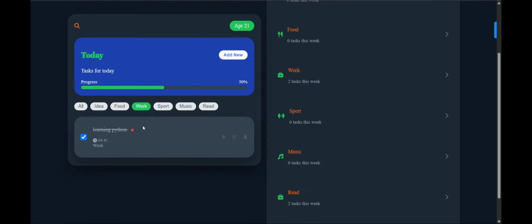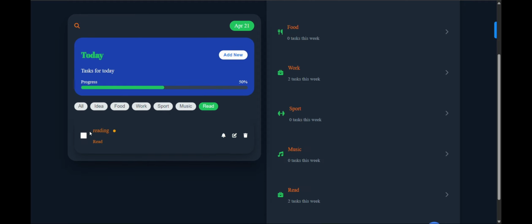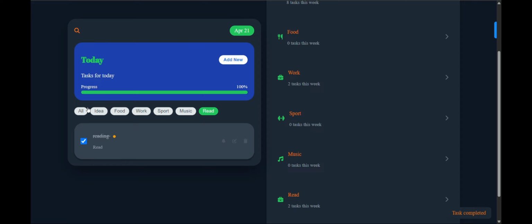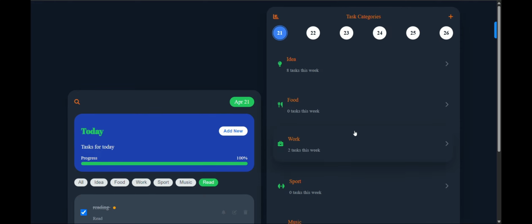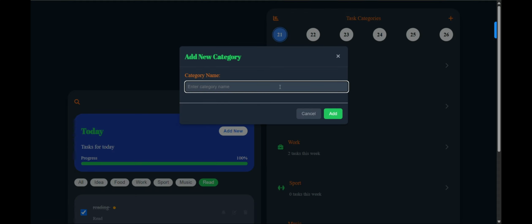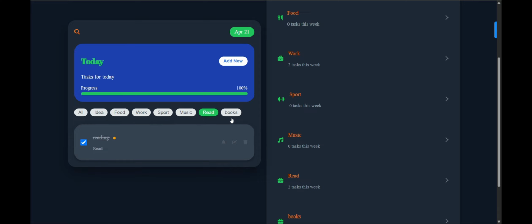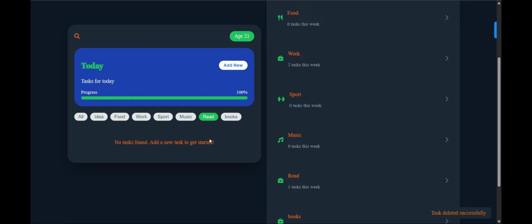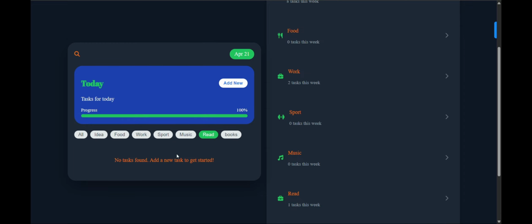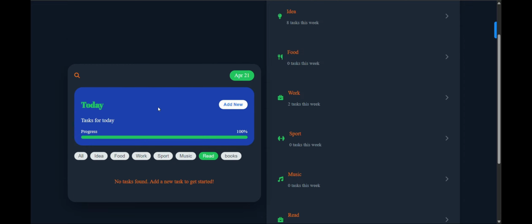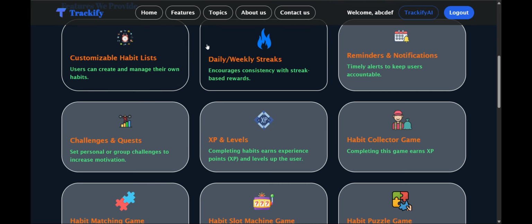Like I added work in learning Python and reading. So it's completely done and the task is completed. I can also add a new category like books, and after clicking on it, it is added here, and I can add more tasks in that. After clicking on this delete button, the delete operation is performed. So basically the overall functionality used here is CRUD operations.